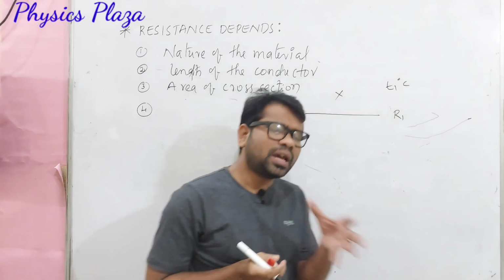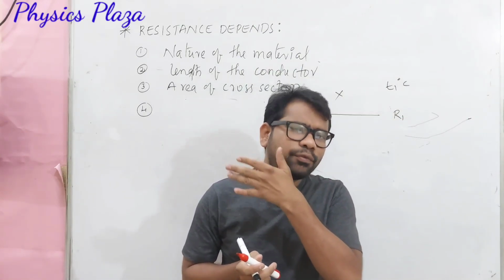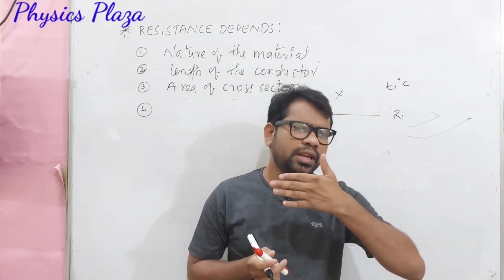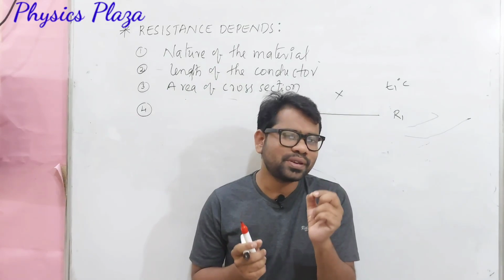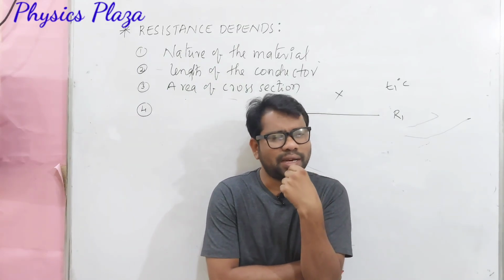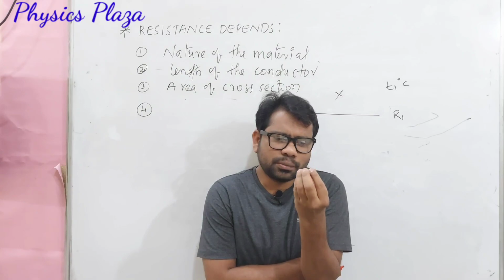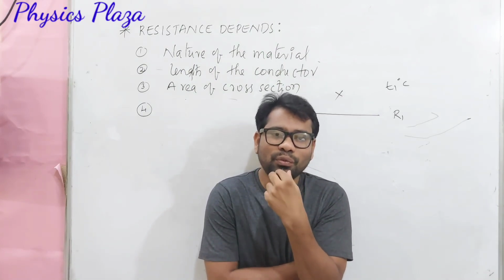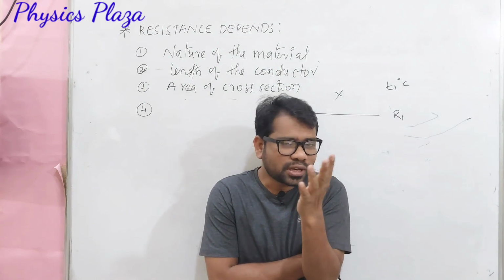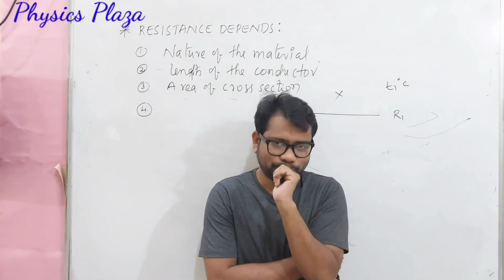Now let the current flow through that wire for some time, some 10, 20, 30 minutes. We all know that when current passes through any conductor, some amount of electrical energy gets converted into heat energy. So after some time it gets heated.